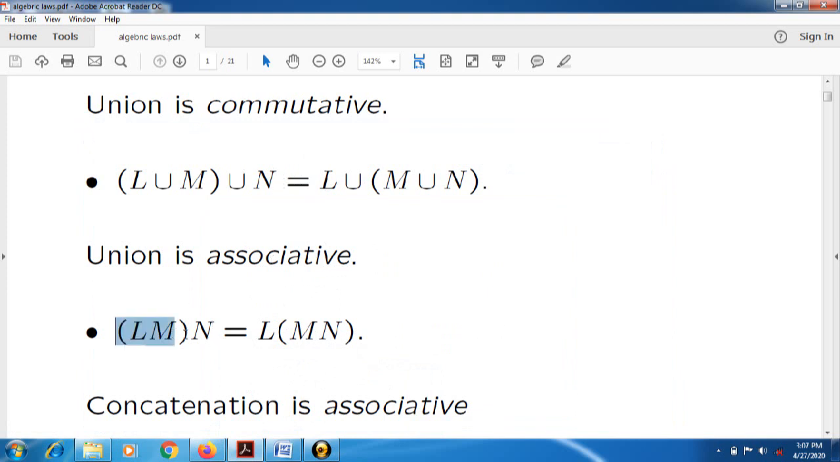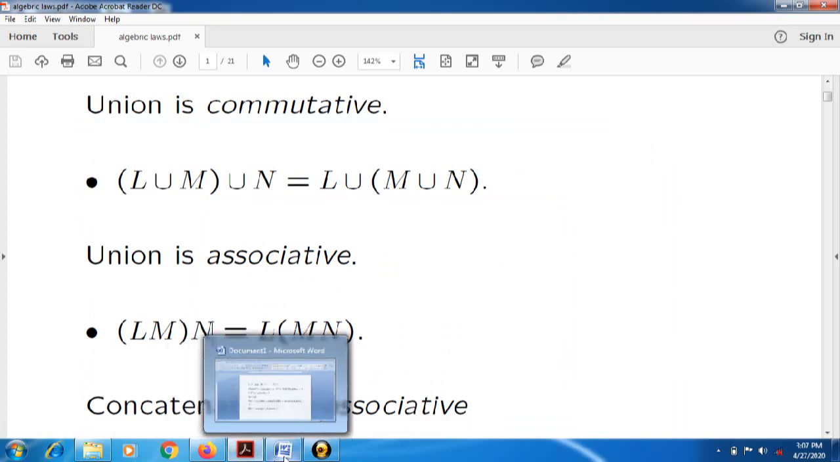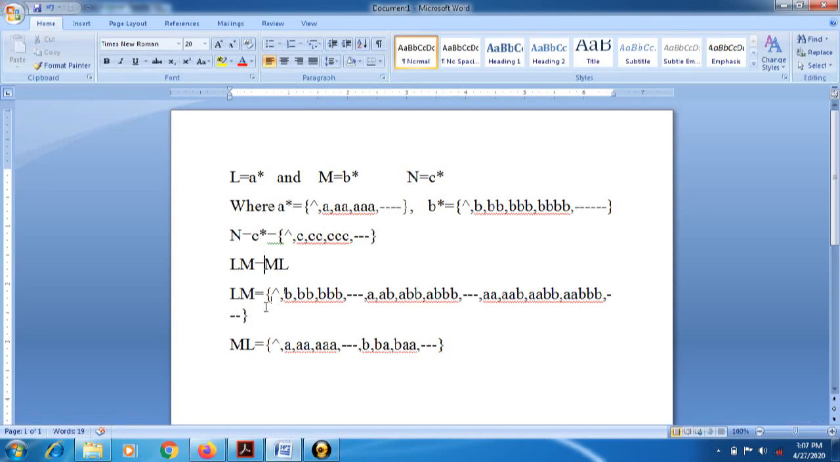Now we are going to check whether concatenation is associative or not. Okay, now check. We have written here concatenation for L and M. Now we will write it for N. First I will complete that statement, and another one is L M N. Now we have to check whether both have the same values or not.